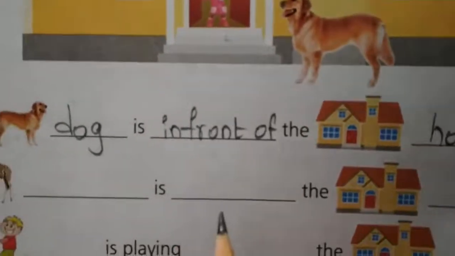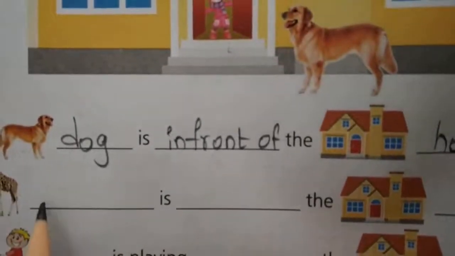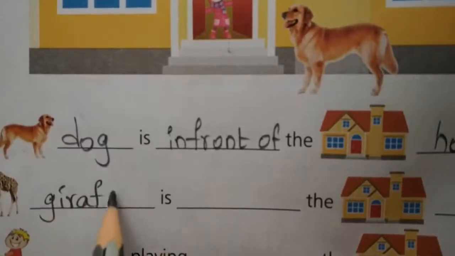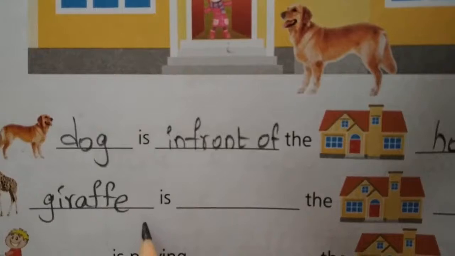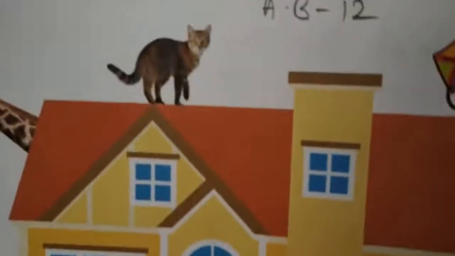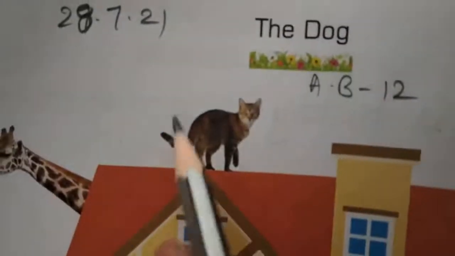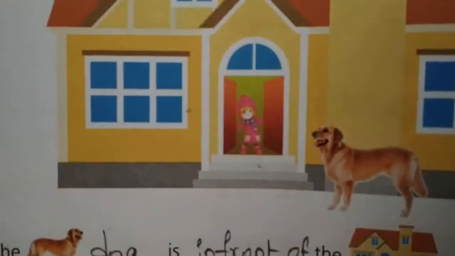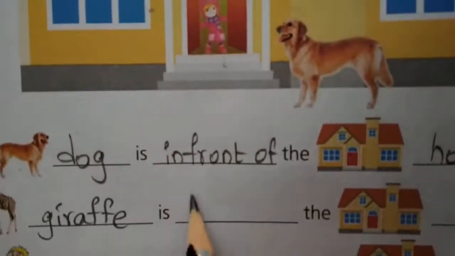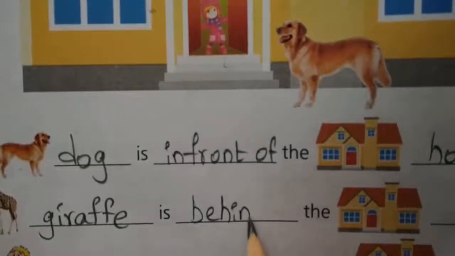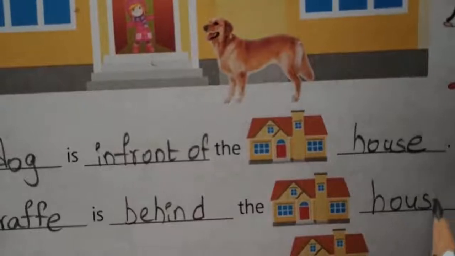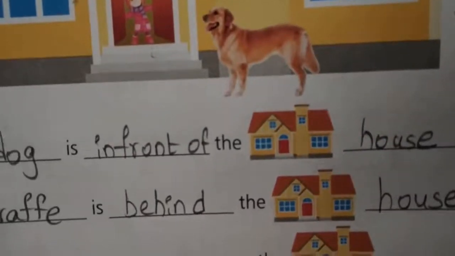What is the next picture children? This is giraffe. What is this one? Giraffe. The giraffe is, where is the giraffe? See here children, where is the giraffe? వెనకాల ఉంది కదా. వెనకాల means behind. The giraffe is behind the house. Behind the house.